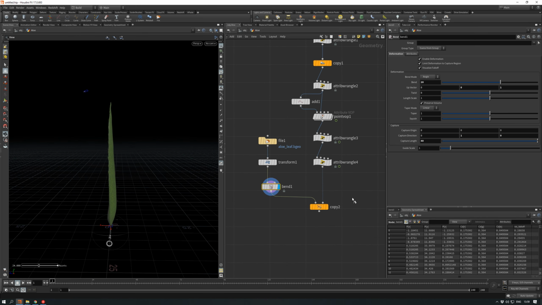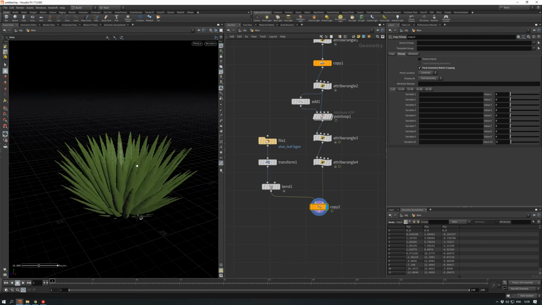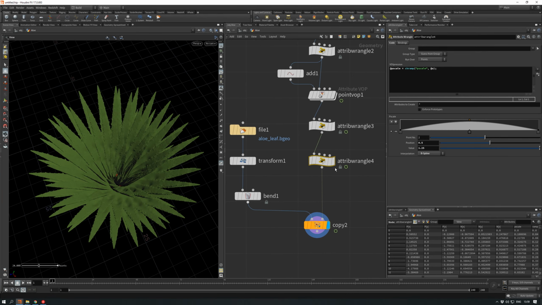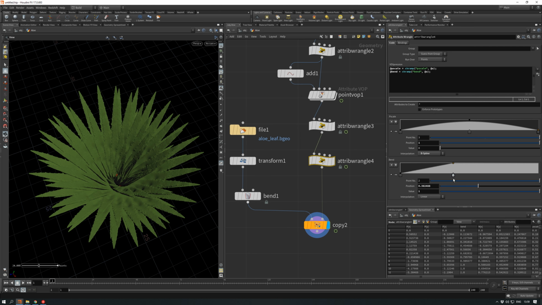Yeah, you see. Of course you can use this U attribute to control even your bend, and it works like that. You call it bend, you add a new channel here, channel ramp.